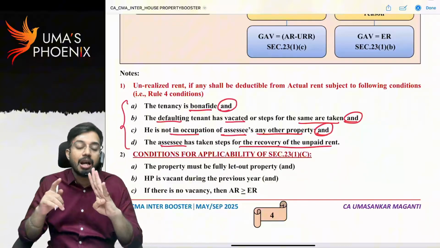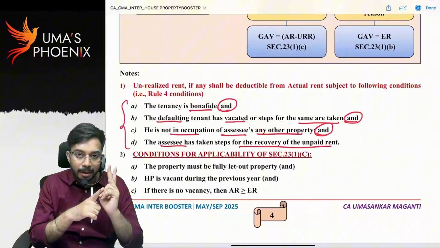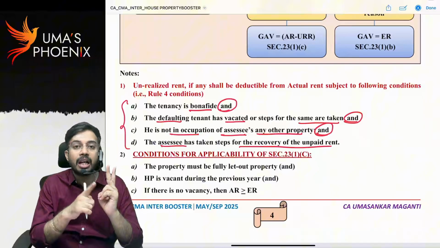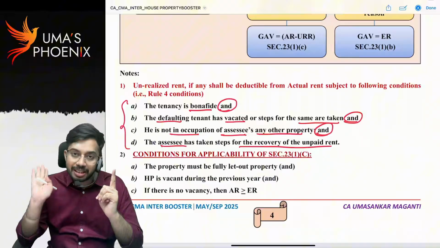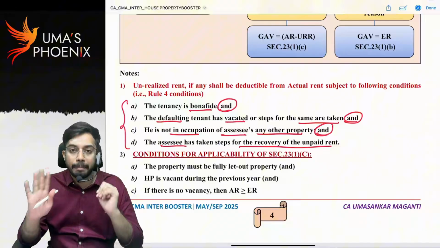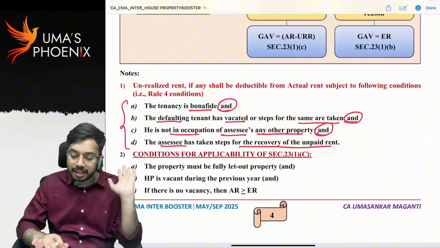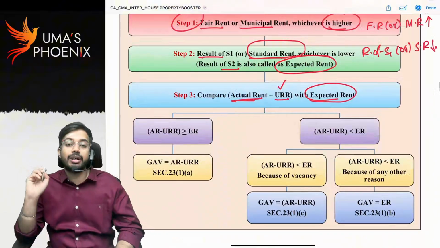Let us see. First, the agreement between owner and tenant must be genuine. Tenant has vacated the property or steps for vacating the tenant are taken. Next, third condition, the tenant is not occupying another house property of the same owner. Fourth condition, the owner has taken steps for recovery of unpaid rent. If all these four conditions are satisfied, then unrealized rent can be reduced from actual rent.